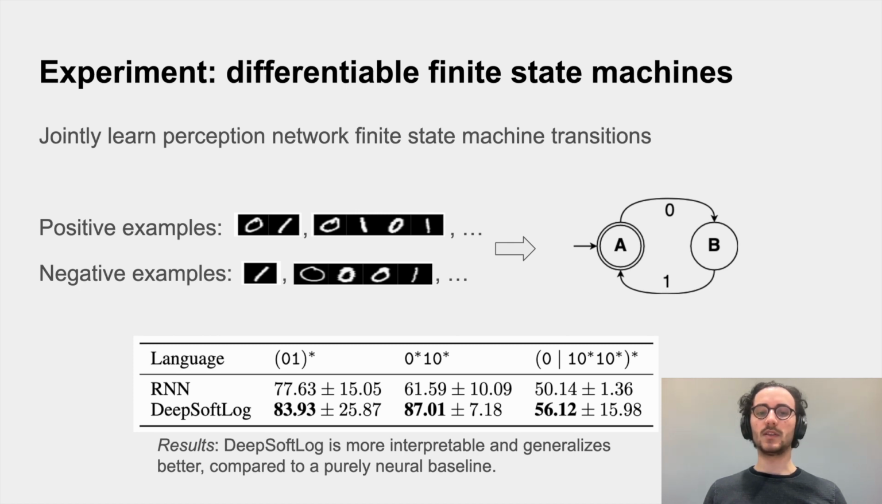So for example, instead of learning from regular examples, we can learn from sequences of images. So DeepSoftLog can jointly learn a perception network, which classifies the digits, and the structure of the program, namely what transitions to take. Our results show that DeepSoftLog is more interpretable and also generalizes better compared to using a purely neural baseline. That was it.